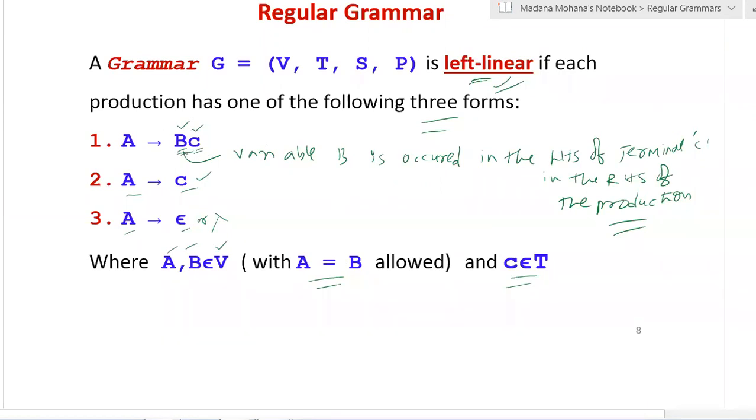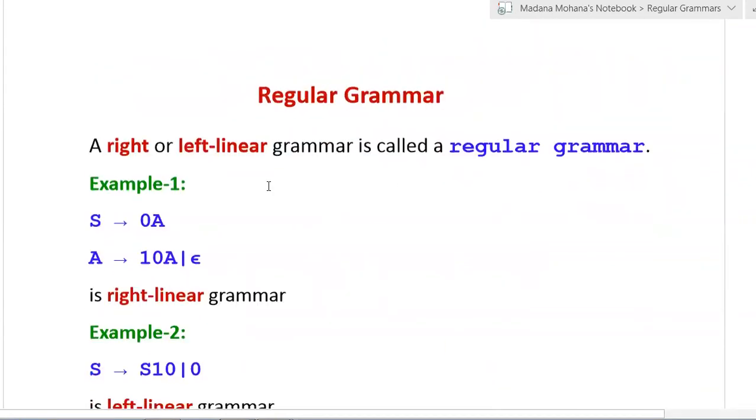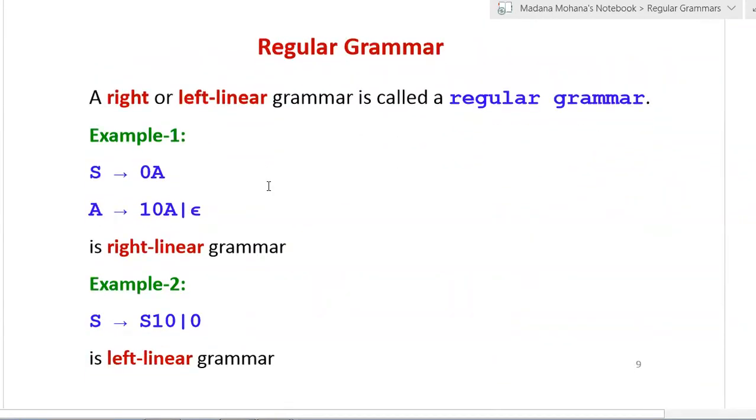So the only difference is based on the first production in both right linear and left linear. If the position of the variable is on the right hand side of a terminal, then that is right linear grammar. If the position of the variable is on the left hand side of the terminal, then that is called left linear grammar. So now, from a grammar, by seeing these definitions and rules, we are able to know what a right linear grammar and a left linear grammar are.